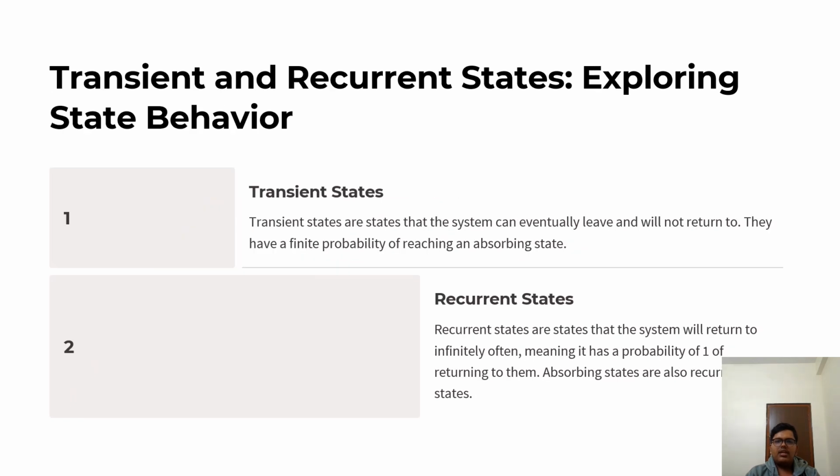Transient and recurrent states. Transient state. The transient states are states that the system can eventually leave and will not return to. They have a finite probability of reaching an absorbing state. A recurrent state. The recurrent states are the states that the system will return to infinitely often, meaning there is a probability of one of returning to them. Absorbing states are also recurrent states.